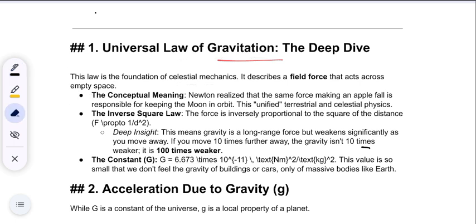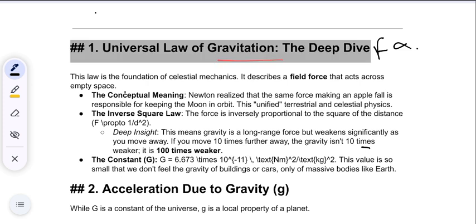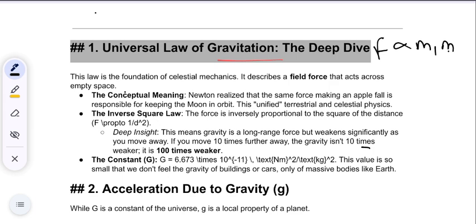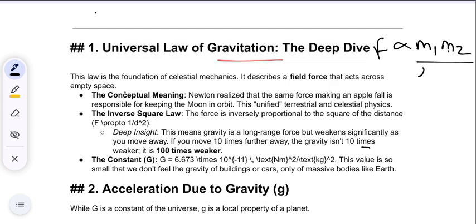The formula is, see, F is proportional to m1 m2, meaning mass 1 and mass 2, upon the square of the radius. The radius is the distance.